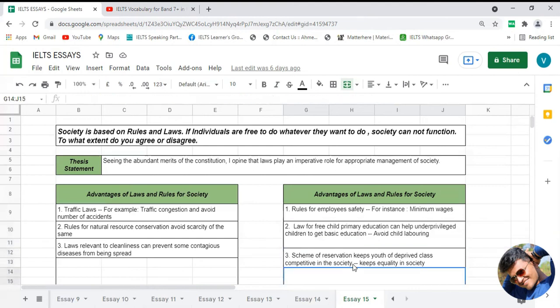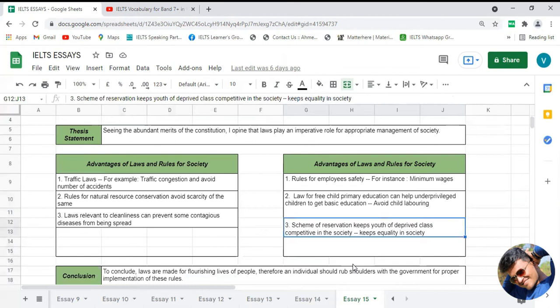Now, the third and most important point, or probably the rules which we observe daily in our day-to-day life, is that in many countries, in the constitution, there is a scheme of reservation. And if I talk about the advantage of this scheme, then so many young people of the deprived class, or so many young people who are coming from a poor background, are taking the advantage of this particular scheme, right?